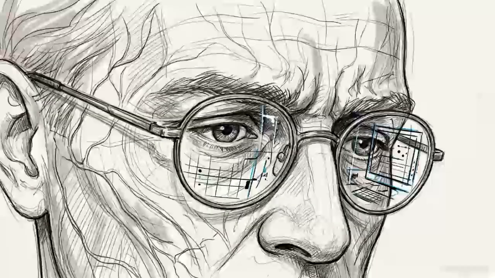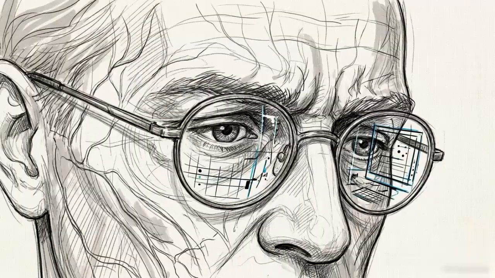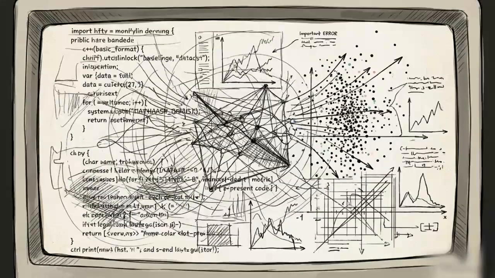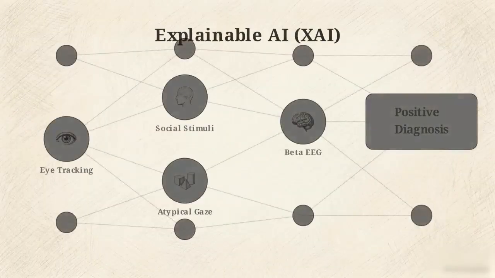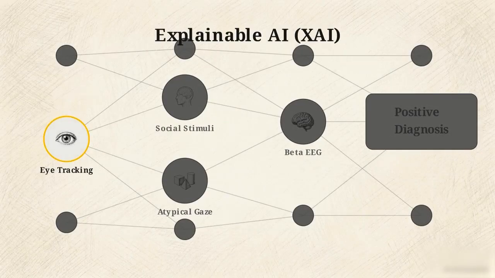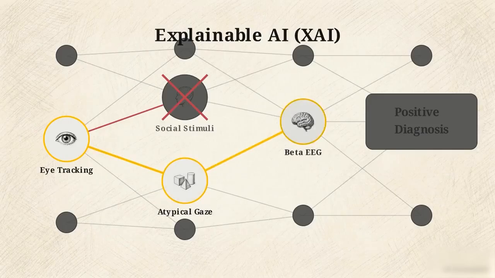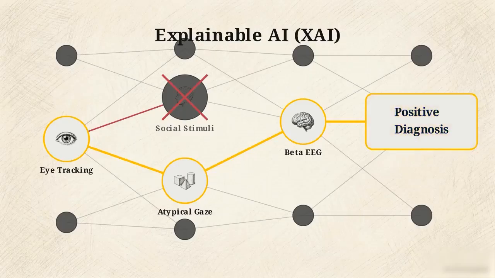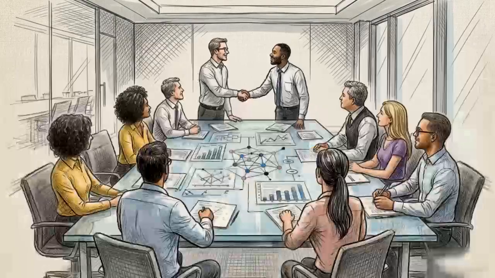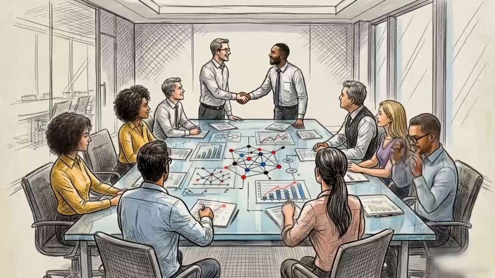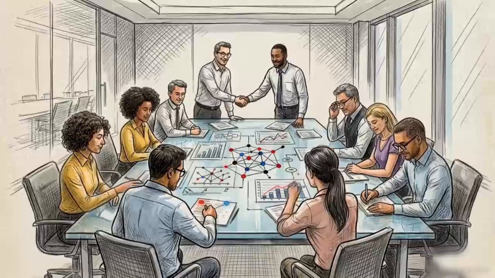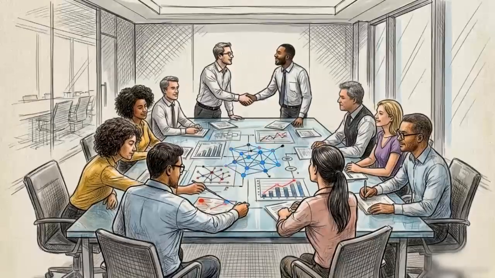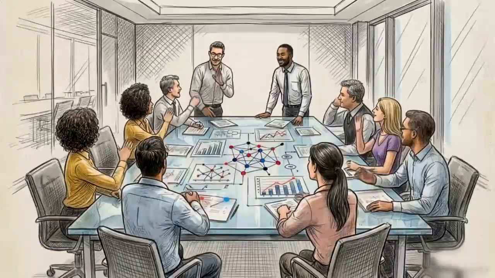Doctors cannot prescribe treatments based on a machine's output if they don't understand the logic behind it. This diagram shows how Explainable AI, or XAI, solves this by forcing the algorithm to highlight the exact features that led to its conclusion. It links specific eye gaze metrics directly to EEG frequencies to explain the output. This transparency is essential for building trust. It allows the pediatric community to verify the evidence and ensures algorithmic fairness across different populations.